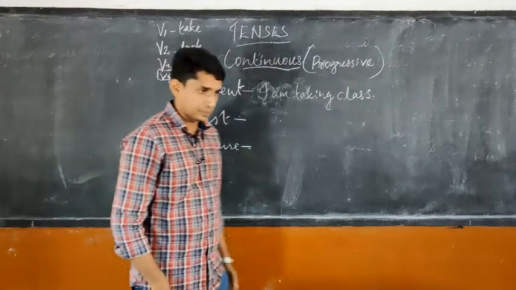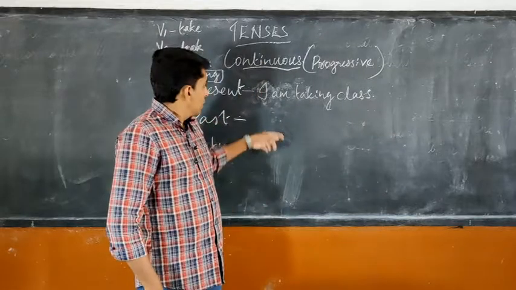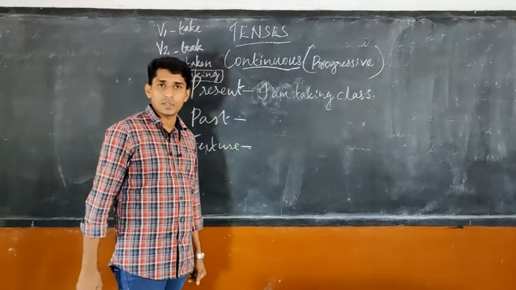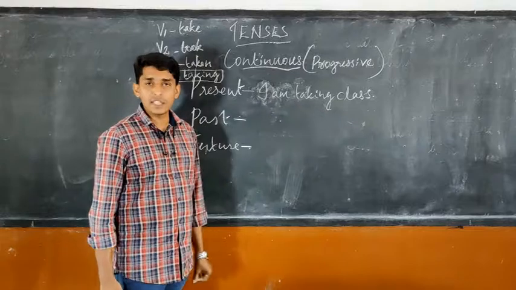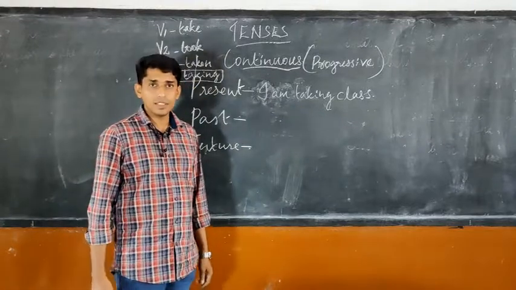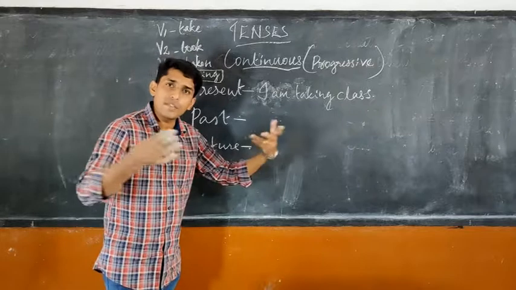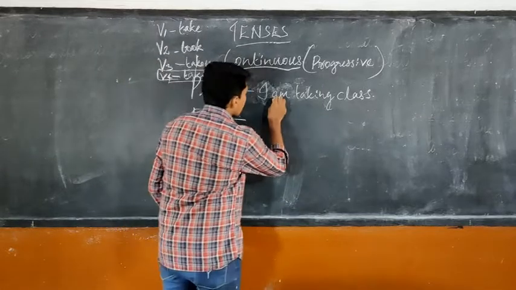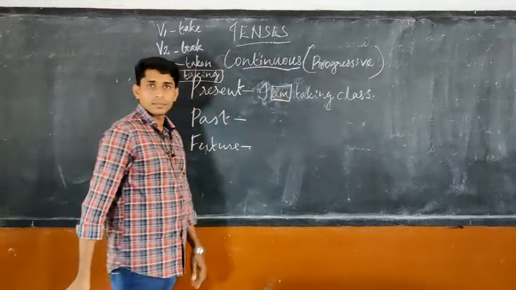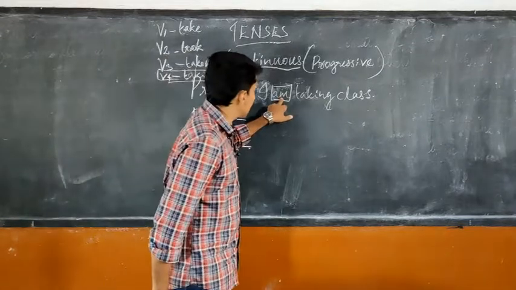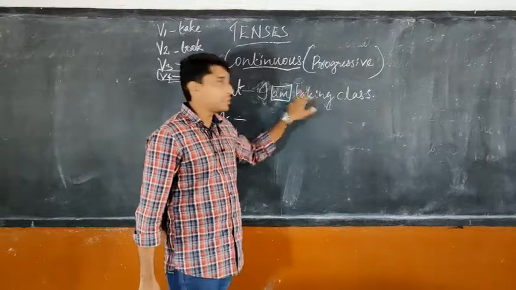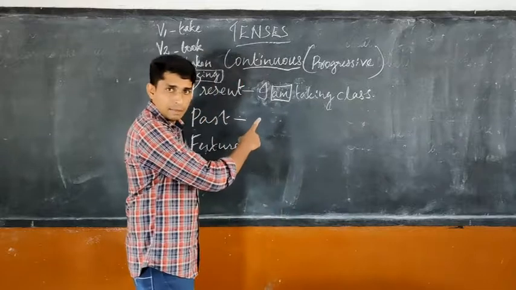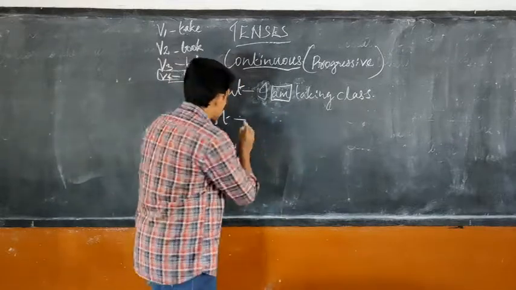So the problem is, we want to speak whether it is present continuous or past continuous or future continuous. And everywhere the verb is in ing form, that means V4. It is tough, isn't it? If we use only taking in every tense, we don't understand whether it is present or past or future. So we will use a helping verb, which helps the main verb to show the tense. This is already in ing form. Whether it is past or future, I will write the forms, then you will understand easily.